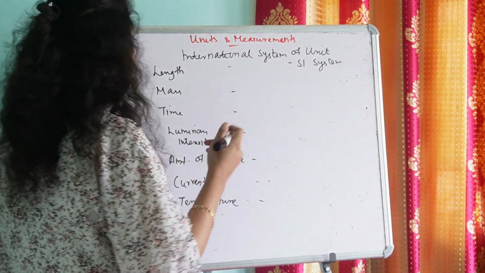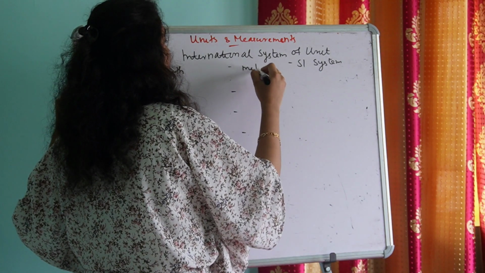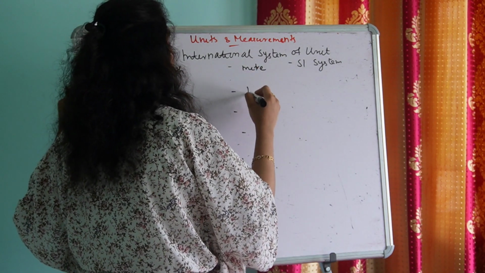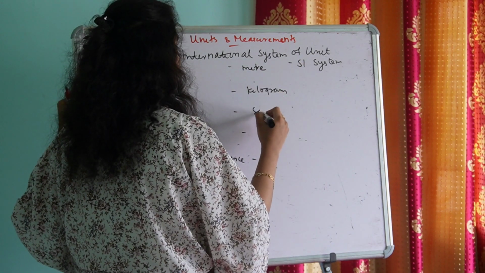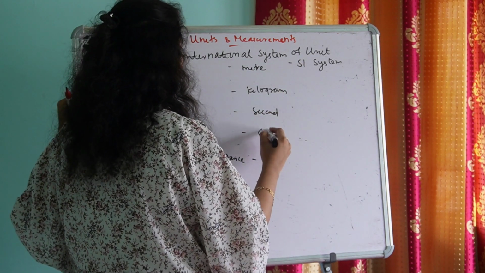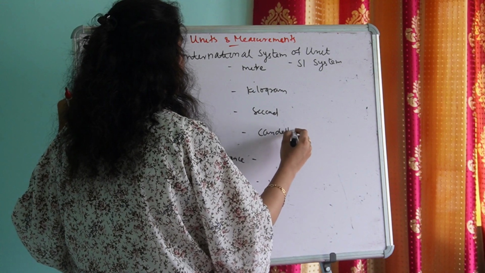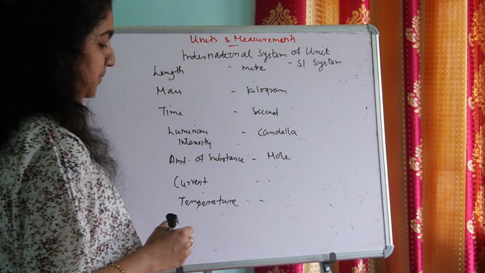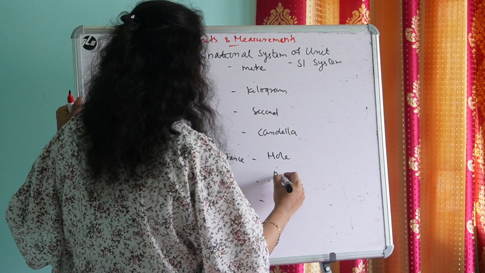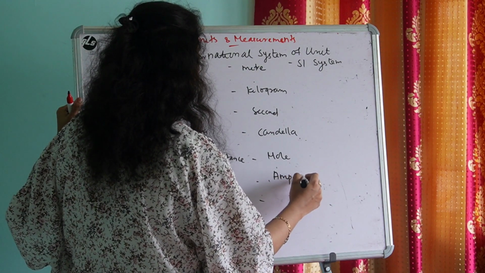So the SI unit of length is meter. The SI unit of mass is kilogram. The SI unit of time is second. The SI unit of luminous intensity is candela. The SI unit of the amount of substance is mole. The SI unit of electric current is ampere.